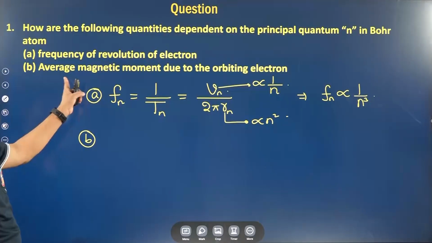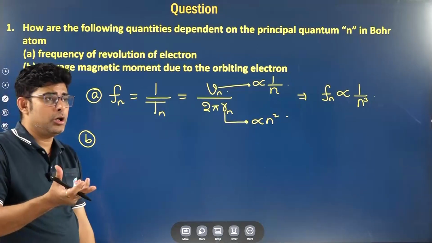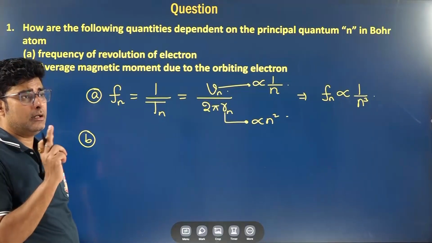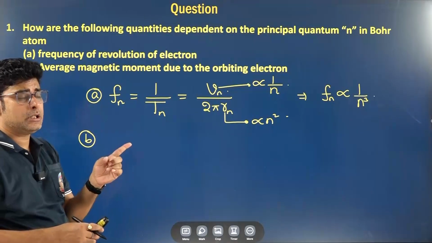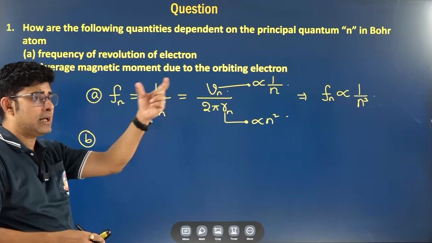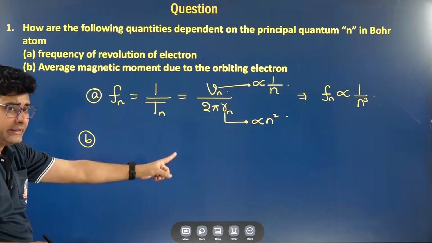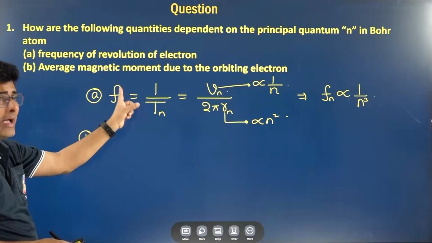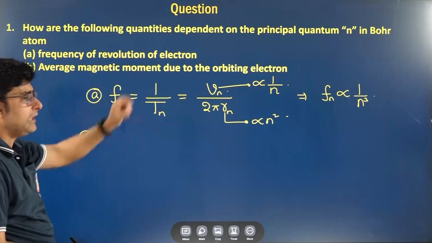Talking about average magnetic moment due to the orbiting electron. Orbiting electron will act as a current. Why? Because a rotating charge in one time period will constitute an average current, which is charge upon time period. So due to that current there will be a magnetic field and it will also behave like a magnetic dipole. Rotating charges behave like magnetic dipoles, so they have magnetic moment.